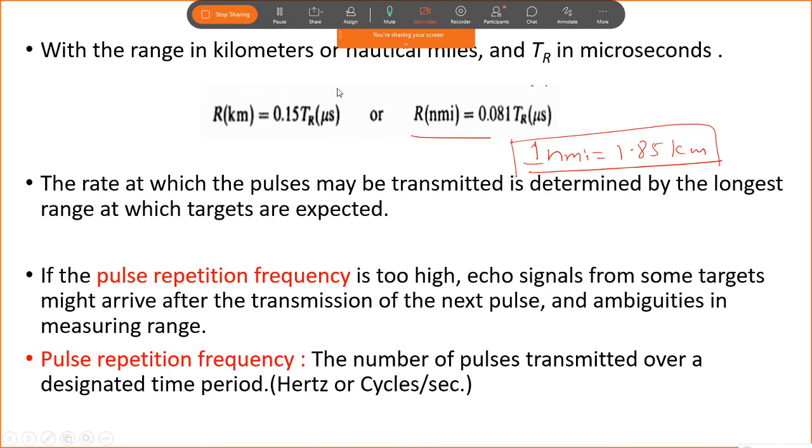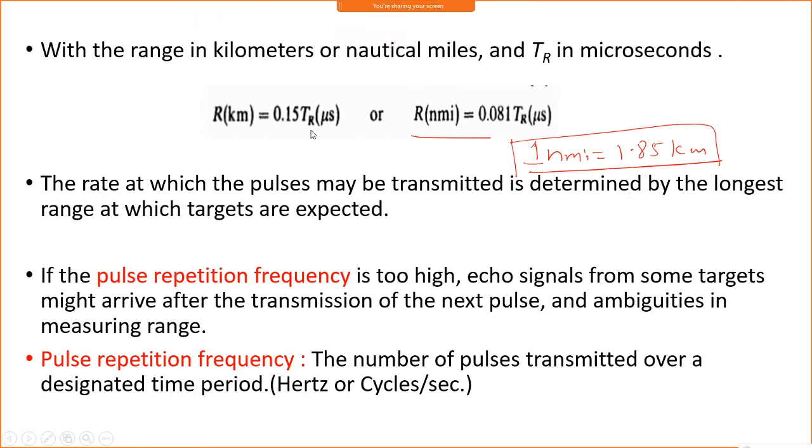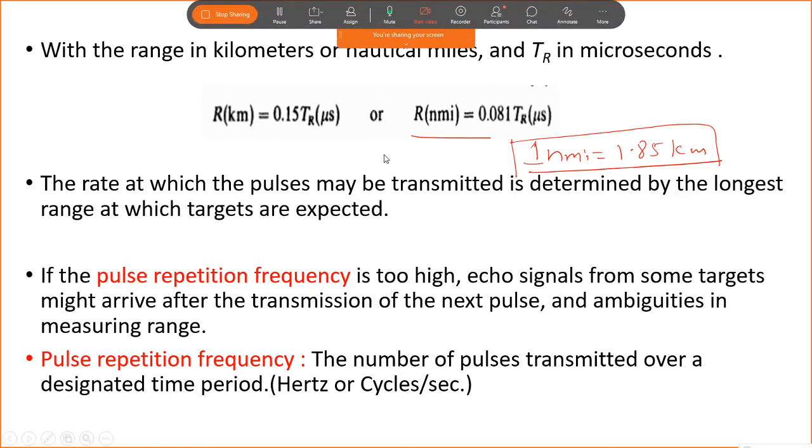Now, with range in kilometers or nautical miles, and TR in microseconds, since we send very narrow pulses the round trip time will be in microseconds. The range in kilometers is given by this equation: 0.15 times TR, and in nautical miles it is 0.081 times TR.